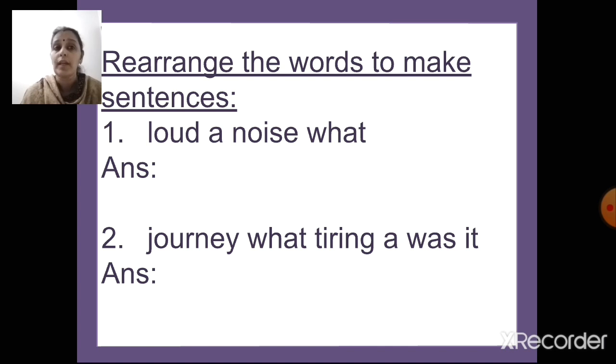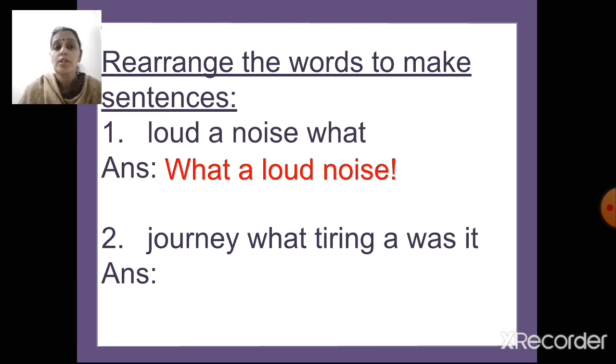So when we rearrange these words, the first one will be: What a loud noise. So we'll put an exclamation mark at the end of it. The first letter W is capital, and because the sentence is making an exclamation, we'll put an exclamation mark at the end.